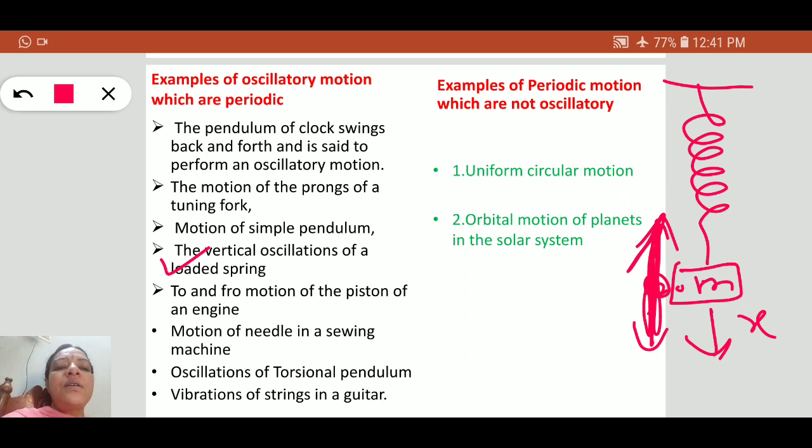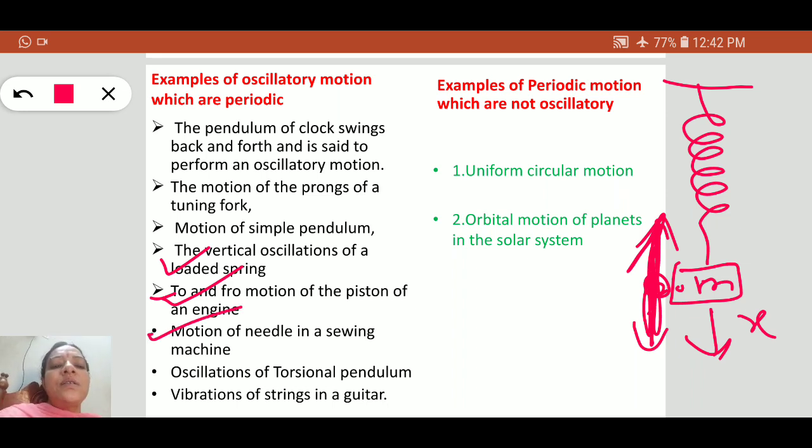Similarly, for the next example, that is the to and fro motion of the piston of an engine. This is also a to and fro, back and forth motion about a fixed point. If we observe this type of motion, we can call it oscillatory motion. This is an example.